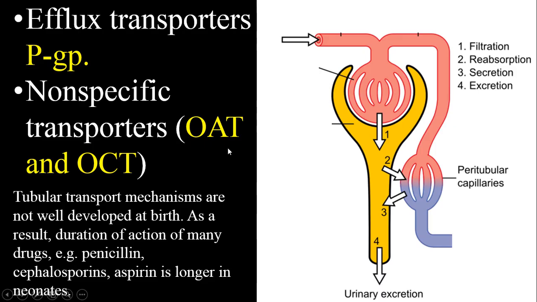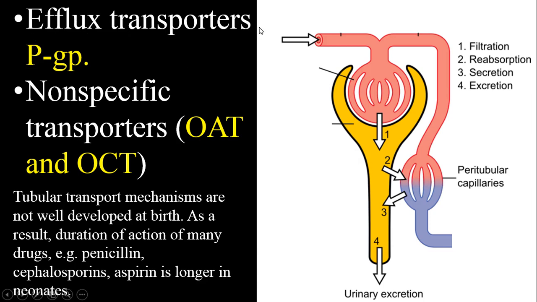Now, tubular secretion. This is tubular secretion number 3, and for tubular secretion there are two important things. One is efflux transporters that we might have learned before in pharmacokinetics as well.